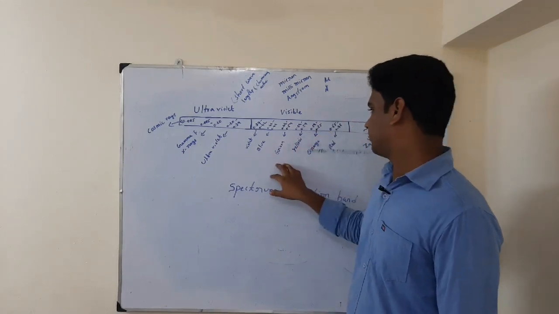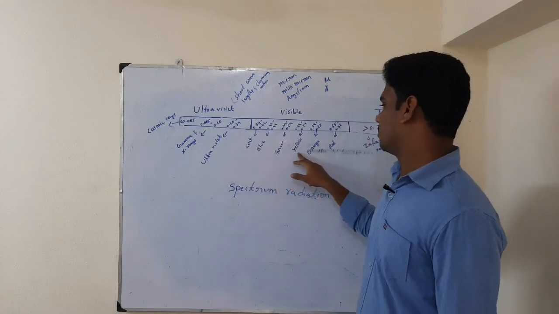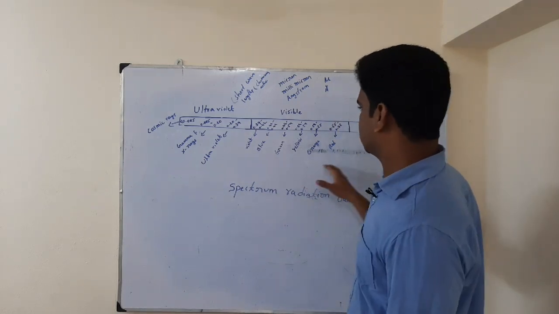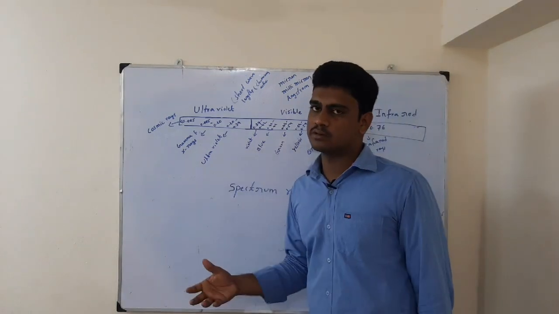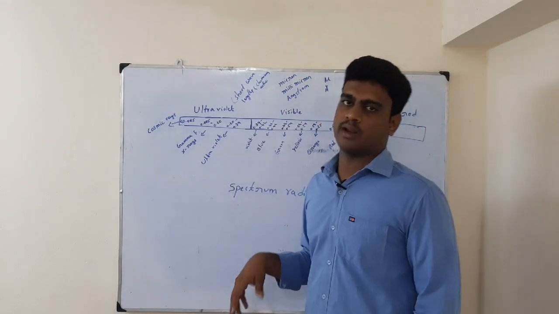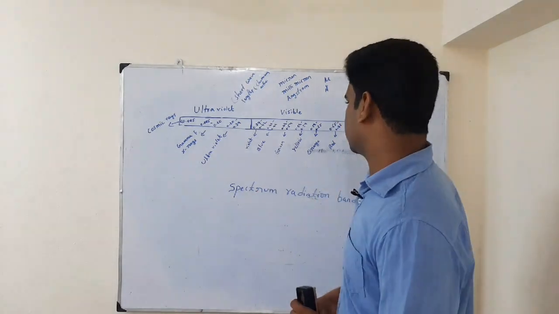In which we are having a few colors: violet, blue, green, yellow, orange, red, and indigo also is there. So these are the colors which are visible to our naked eye, and these are the colors which fall on the surface of the plant, and they are effectively using that light for photosynthetic activity.